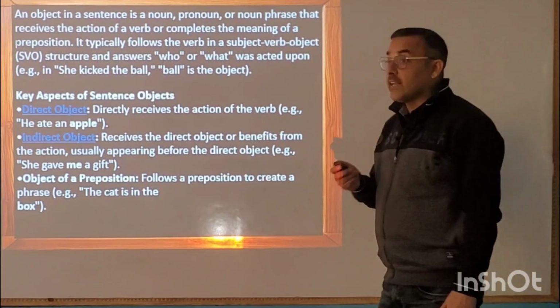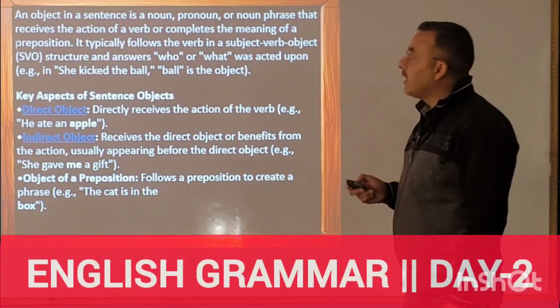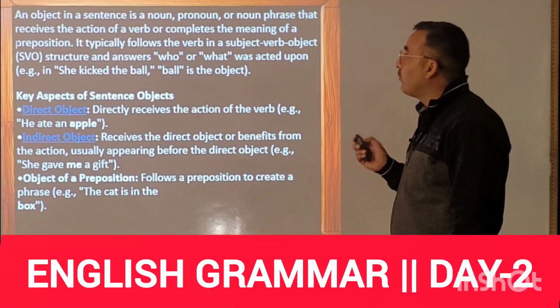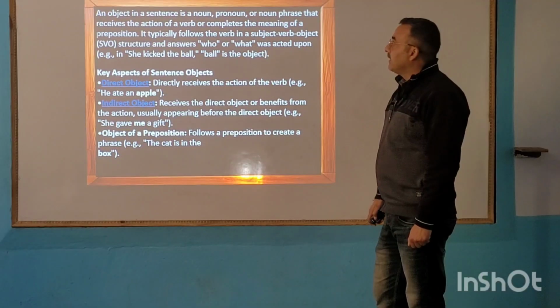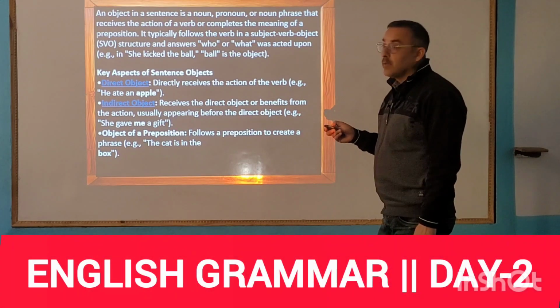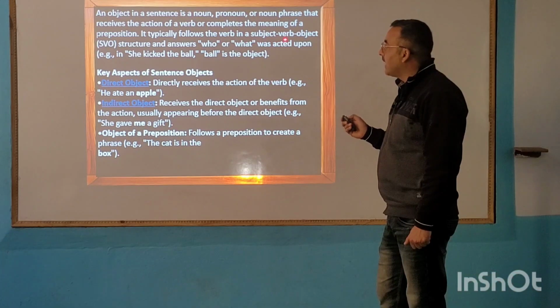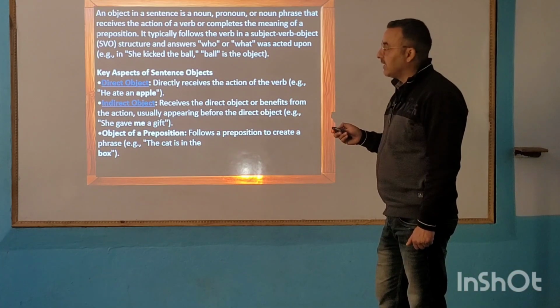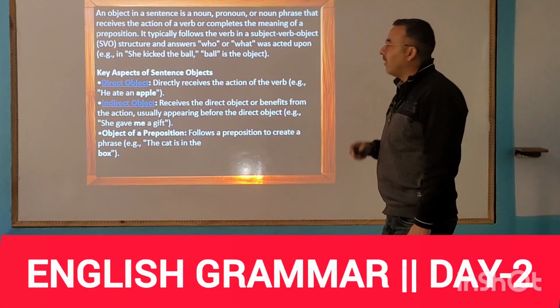And what is an object in a sentence? An object in a sentence can be a noun, pronoun, or noun phrase that receives the action of a verb, or completes the meaning of a preposition. It typically follows the verb in a subject verb object like structure and answers who or what was acted upon.